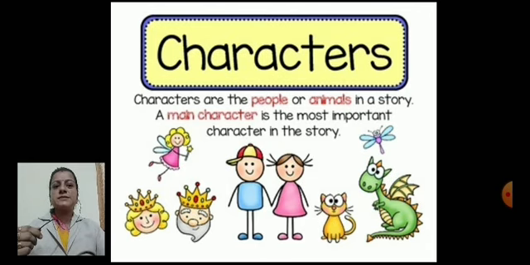Now let's move towards characters. Characters are the people or animals in a story. The main character is the most important character in the story.